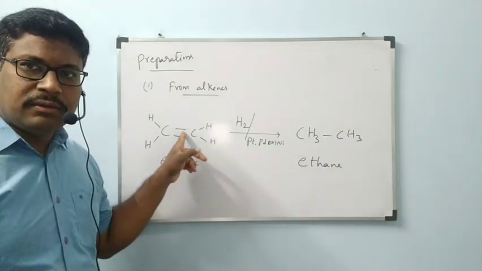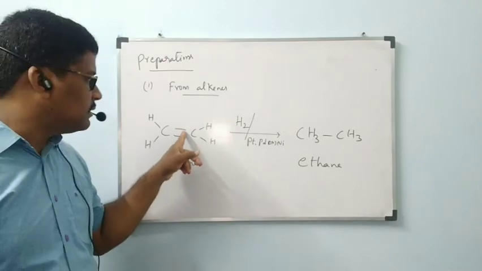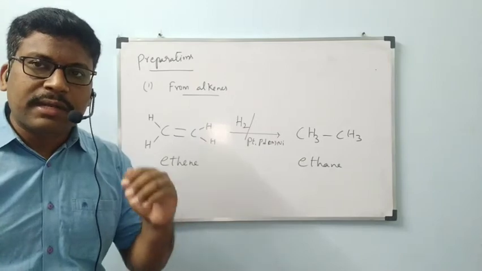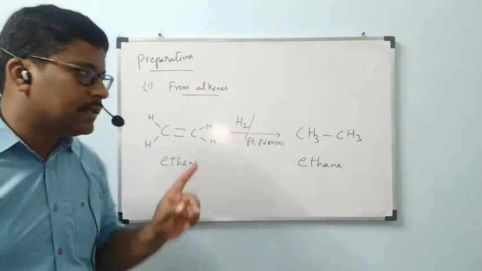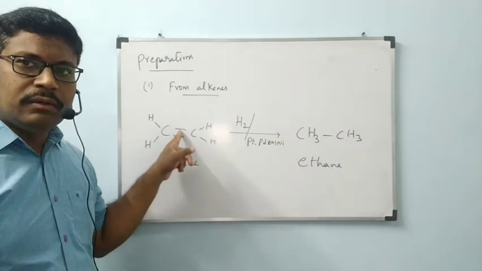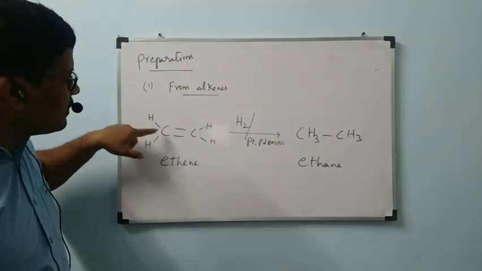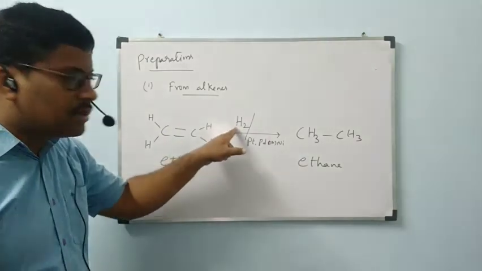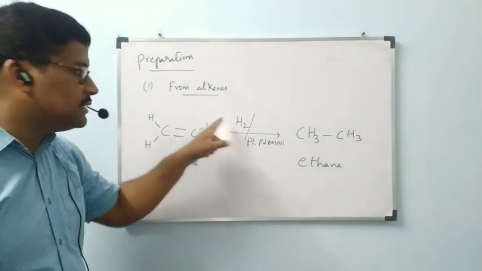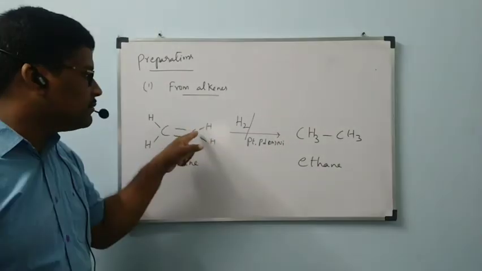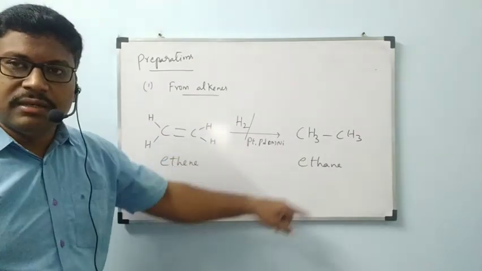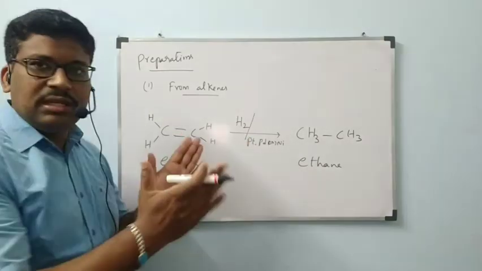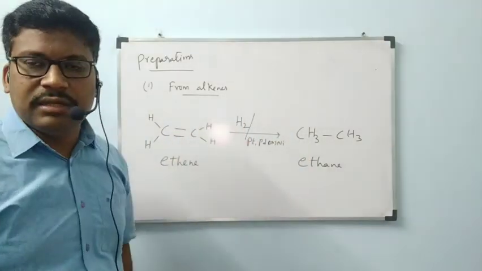Two bonds are there here. One bond will be broken, which is the pi bond. Out of pi bond and sigma bond, the pi bond is the weak bond. We know that the pi bond can be broken down easily. When the pi bond is broken, this carbon has 3 valency, this carbon also has 3 valency. Then how is it fulfilled? Out of two hydrogen atoms, one hydrogen atom is bonded to this carbon and one to the other carbon to form ethane, which is called an addition reaction. Simply, hydrogen and ethene undergo addition to form ethane.